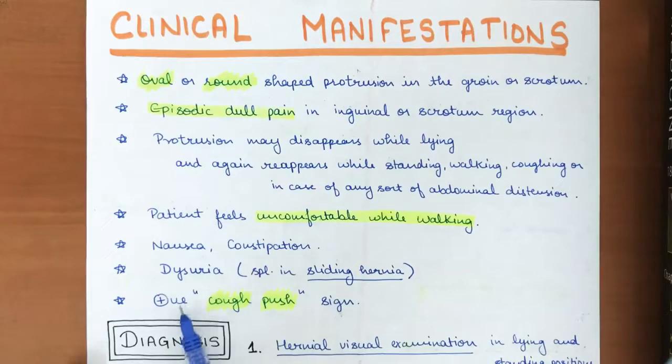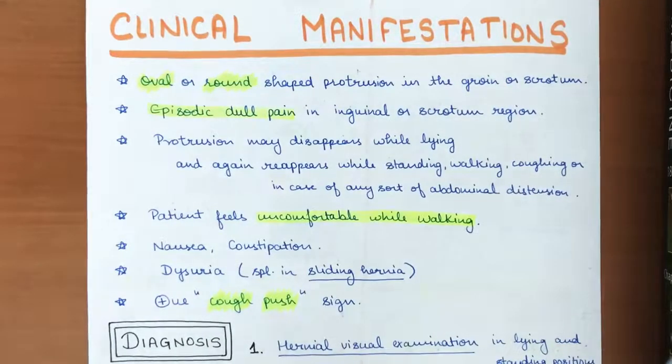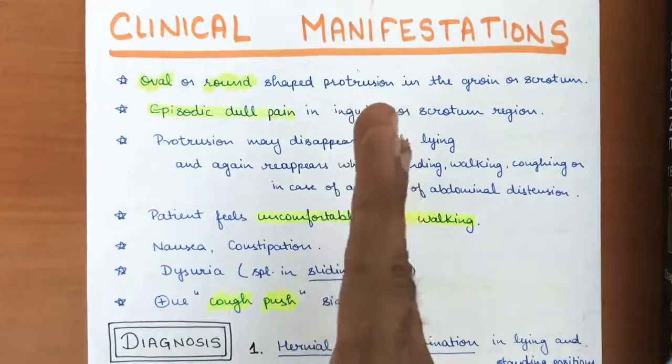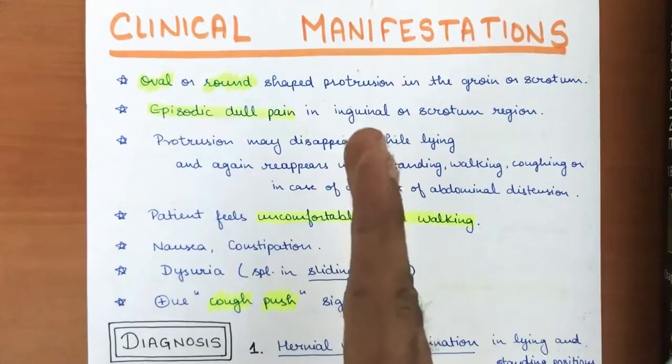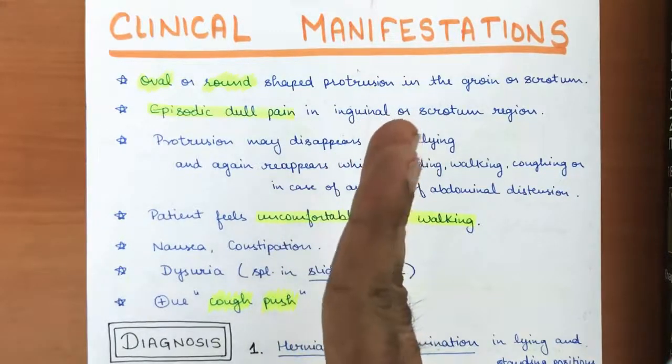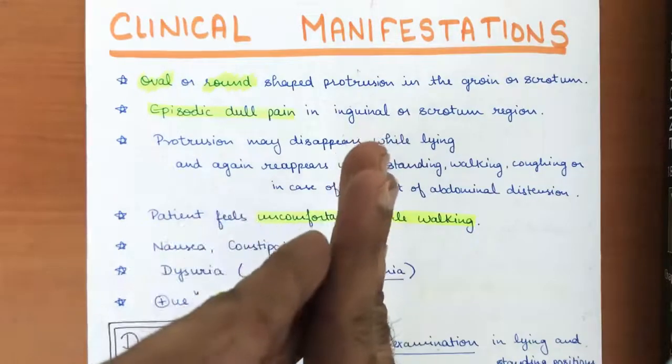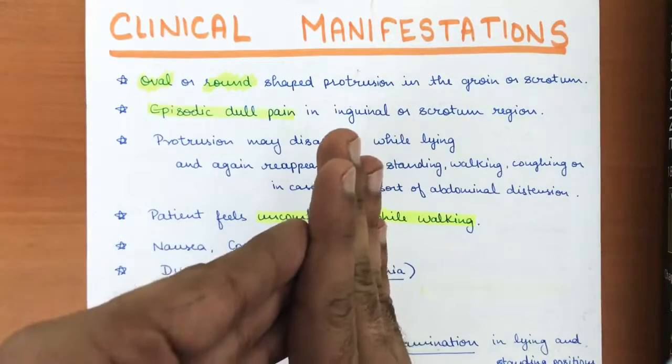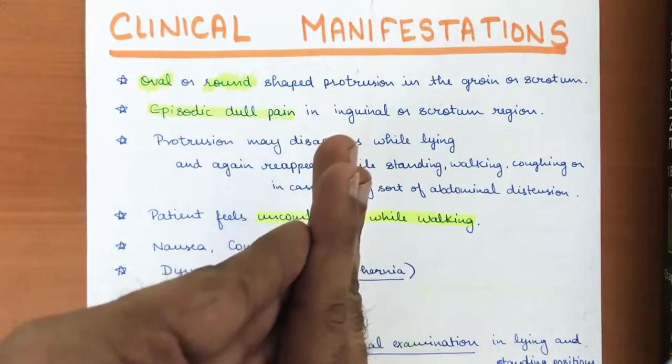Also there is a characteristic positive cough push sign. So what is this sign? Let me tell you: if this hand is the hernia and this finger is the hernial sac, I palpate with this hand on this part, then ask the patient to cough.